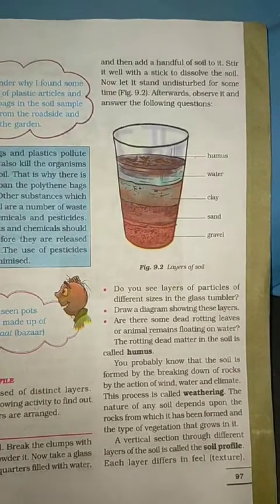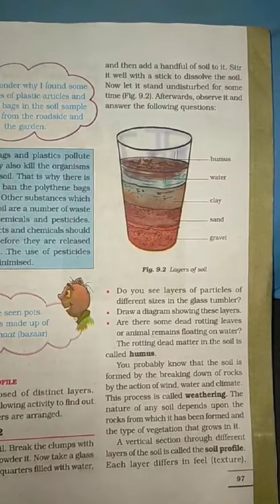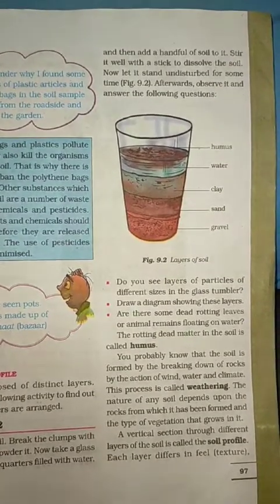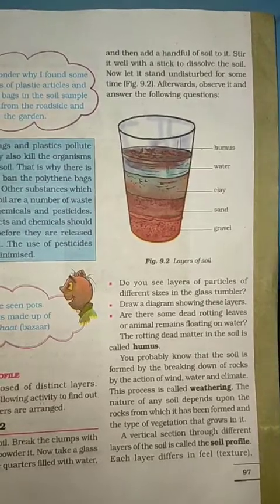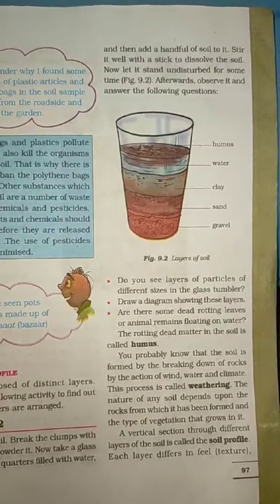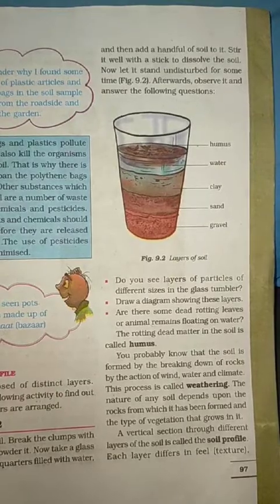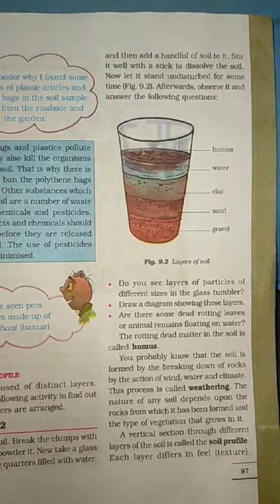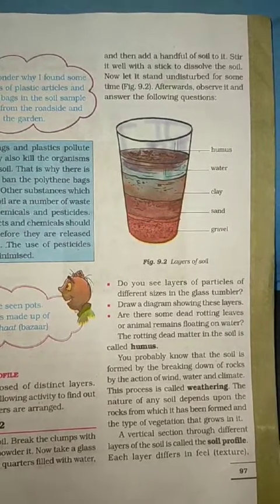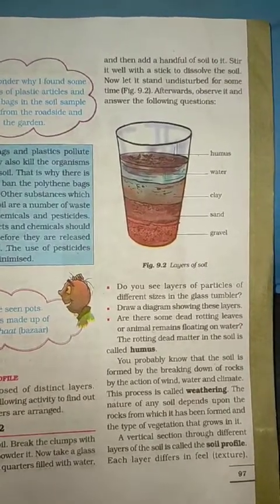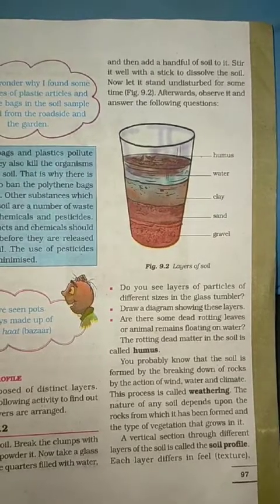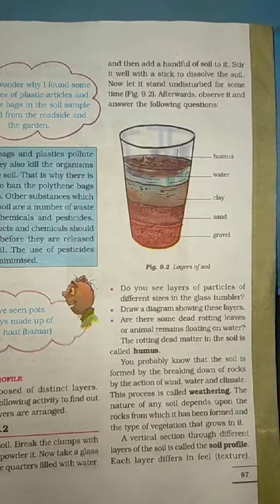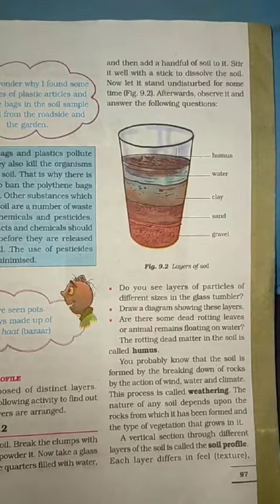You probably know that the soil is formed by the breaking down of rocks by the action of wind, water, and climate. How does soil form? Soil is formed by the breaking down of rocks by the action of wind, water, and climate. This process is called weathering. The nature of any soil depends upon the rocks from which it has been formed and the type of vegetation that grows in it.